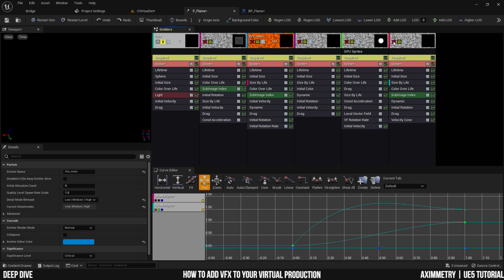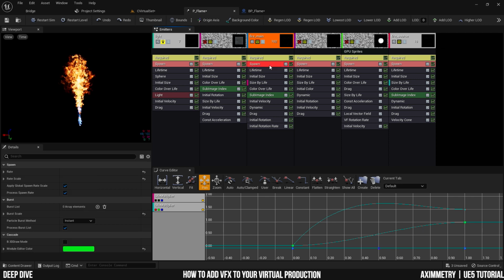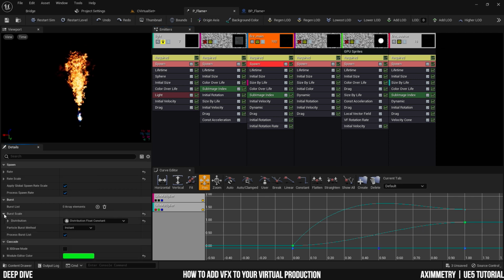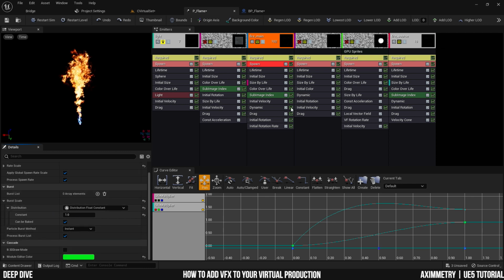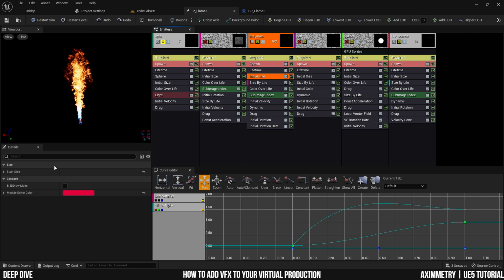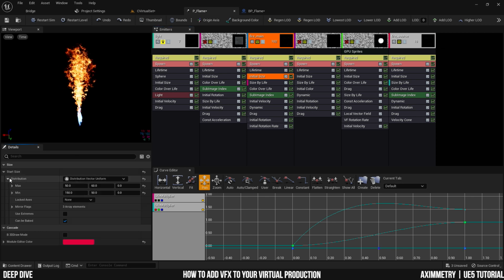So you can see that this base one is the source, the blue one over here, and that one is actually fine. The one that's really big is the fire main. So let's see if I can scale it down a little bit. Let's click on the spawn here. This is the burst scale distribution, and here is the initial size, start size, and let's see if I can play around with these.